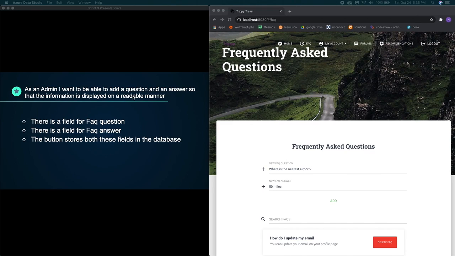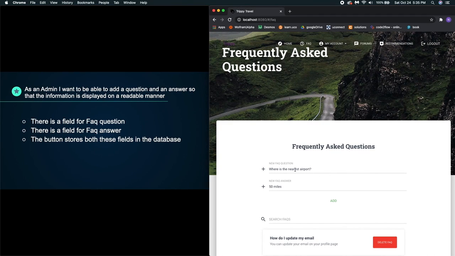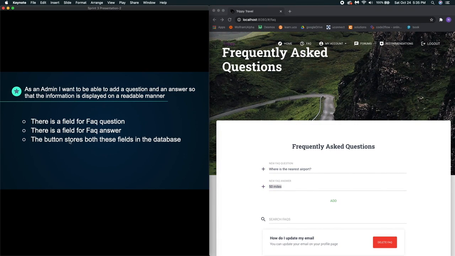As an admin, I want to be able to add a question and an answer with two fields so that the information is displayed in a readable manner. So we have our field here. There is a field for the FAQ question, correct? There is a field for the FAQ answer. We also have that there. The button stores both these fields in the database.